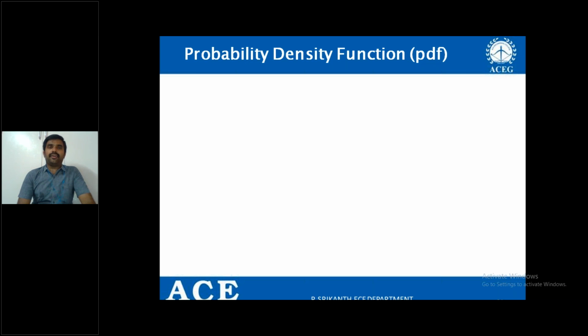Next, another important thing I am going to discuss in random variables is the probability density function. As I said, if any experiment is done and there is any uncertainty in the outcomes, we take all the outcomes and define the random variable, and to analyze the problem we need to define either the cumulative distribution function or the probability density function.